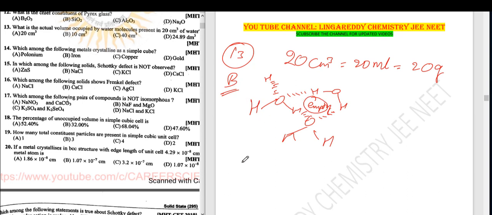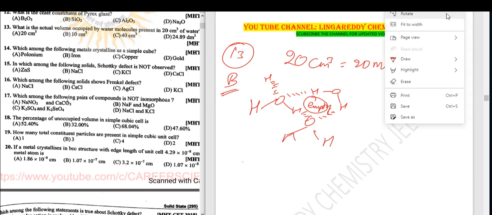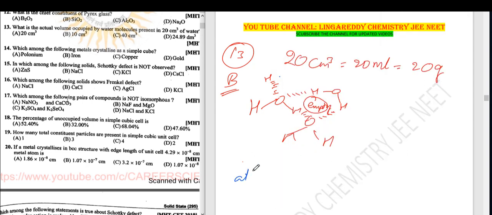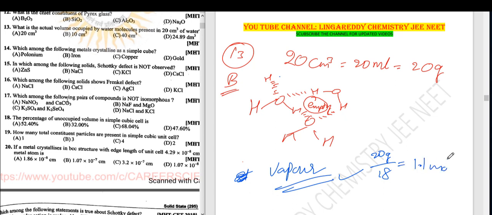Suppose the same question is asked for the vapor, in that case you have to convert this 20 gram into moles. It is approximately 1.1 mole, and 1 mole means 22.4 liters.